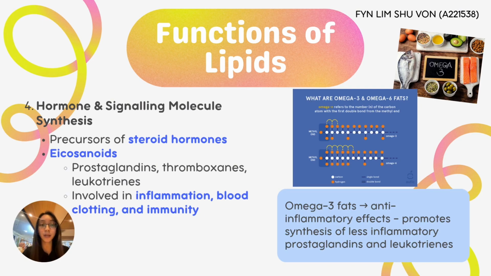On the right-hand side, we have omega-3 fatty acids that produce eicosanoids that are less inflammatory or anti-inflammatory. In contrast, omega-6 fatty acids usually are converted into eicosanoids that are pro-inflammatory, which promote inflammation, platelet aggregation, and a stronger immune response.